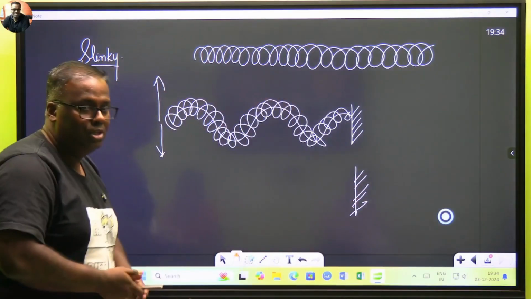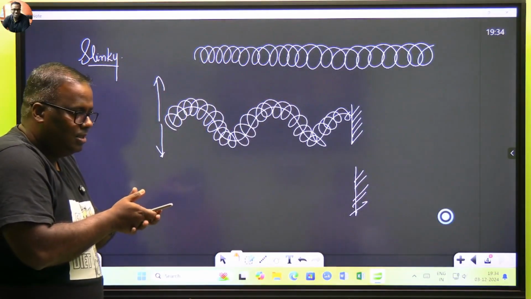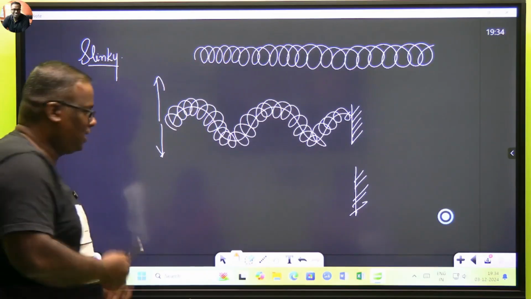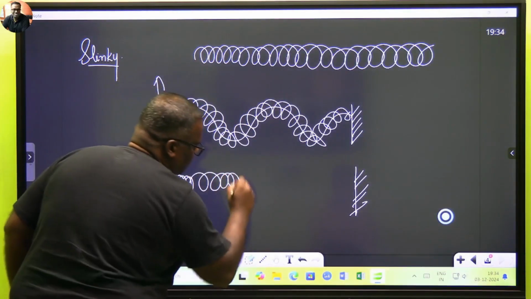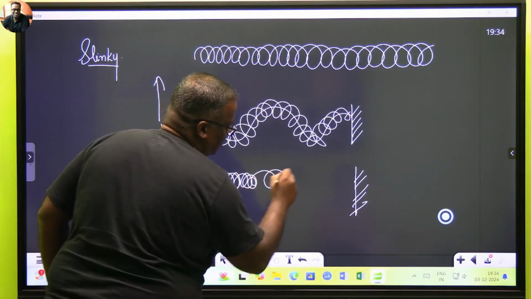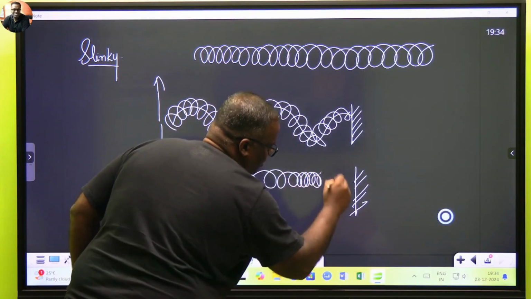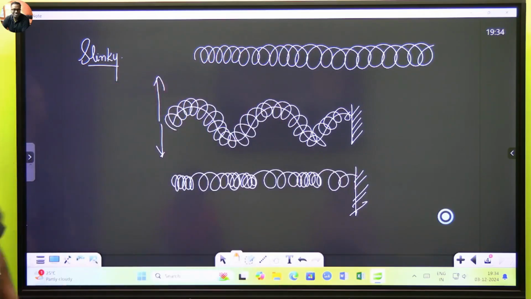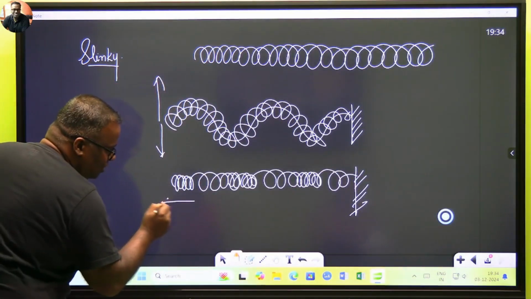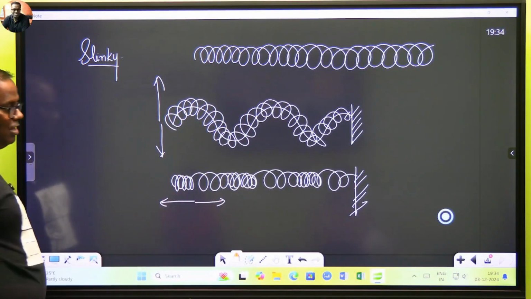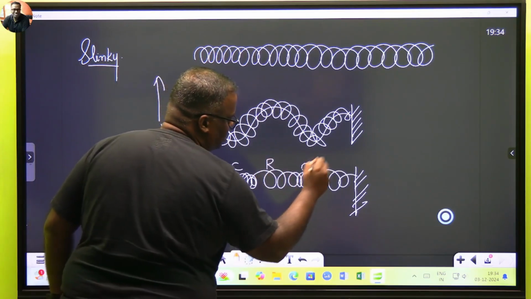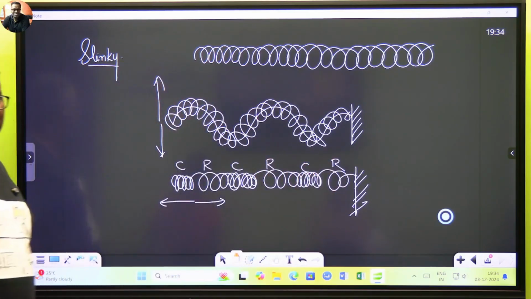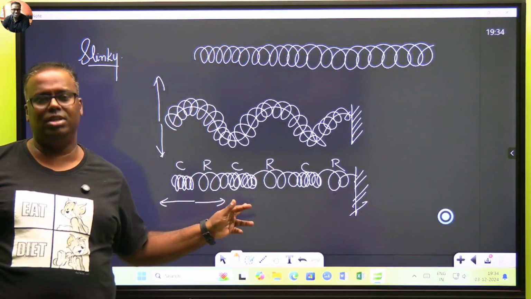The second time, same slinky. Now you keep the slinky straight, and just pull and release like this. Now you will see it like this. Are you getting the idea? Now what is my direction of periodic disturbance? This. What do I see here? Compression, rarefaction, compression, rarefaction, compression, rarefaction. This was a photograph taken at a particular instant.